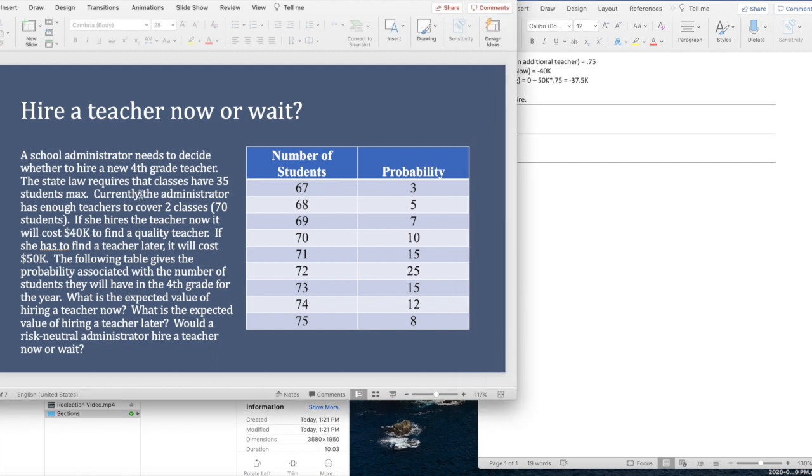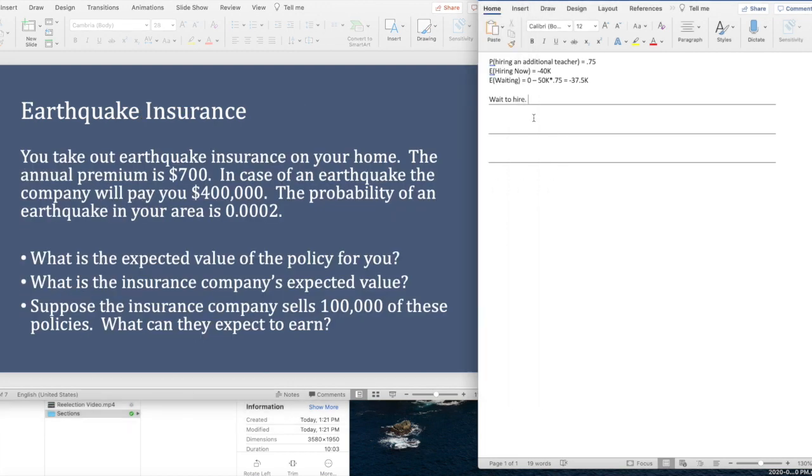Okay, let's do the next problem. Take a moment, think about what you think the answer is, and then watch the video. So we'll start with finding what the expected value for the policy for you. In this case, you pay $700, so it's a negative $700. But if you do need it, you'll get $400,000. And what's the probability you get that? Well, it's the 0.0002. You do the math, and you get negative 620.